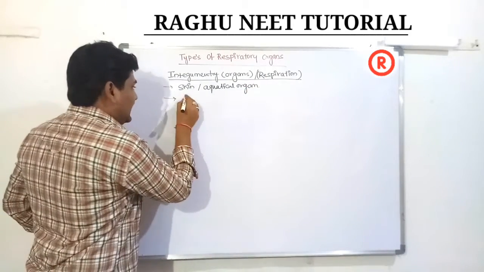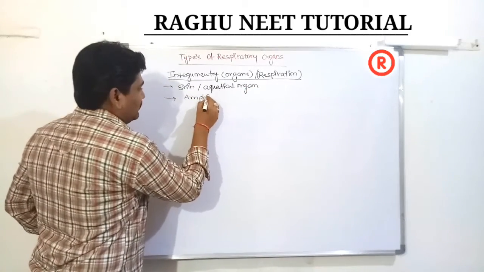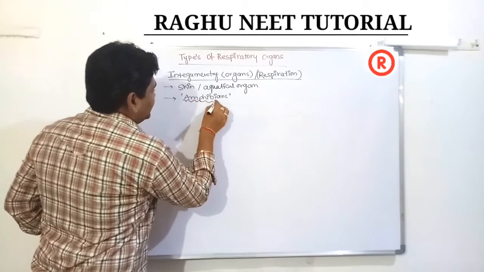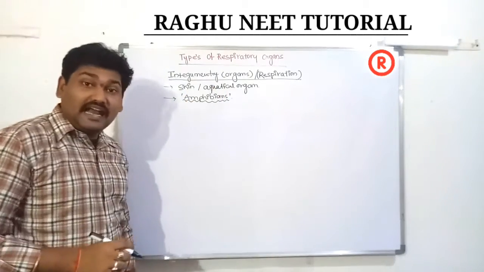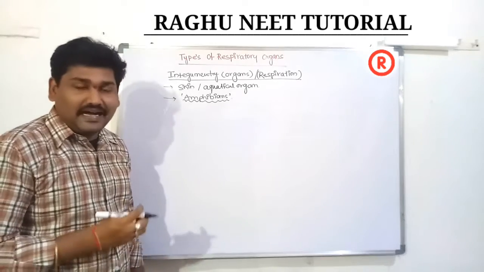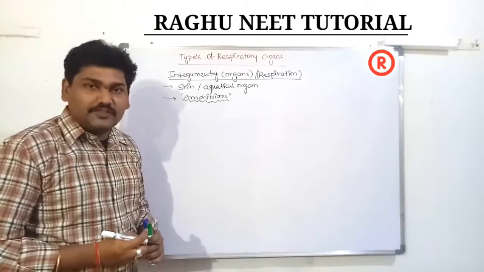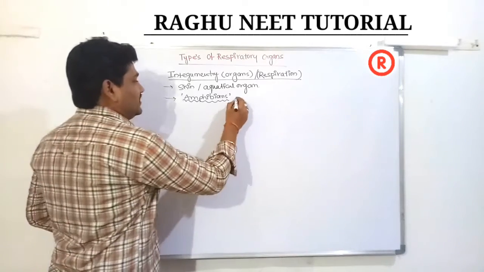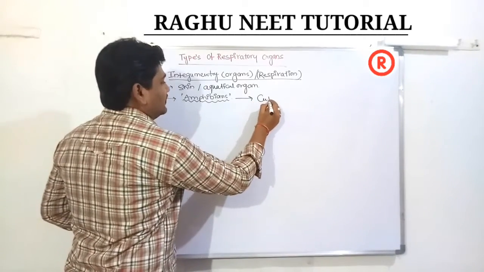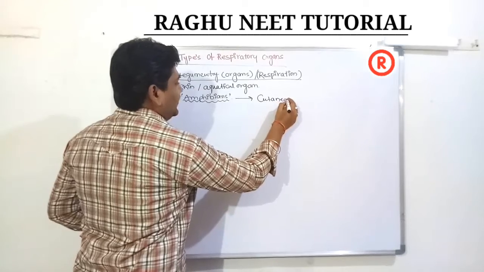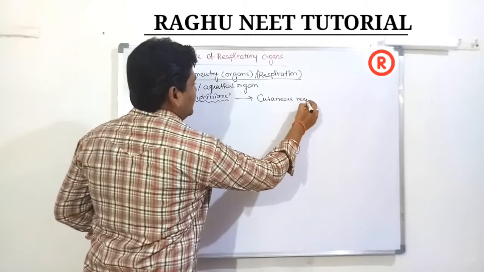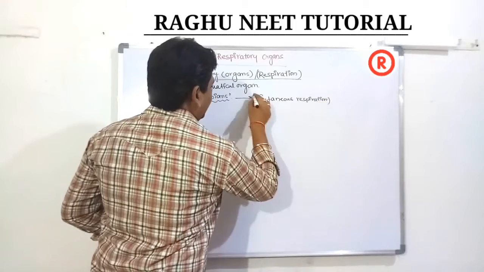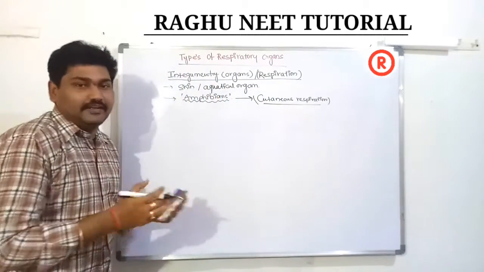Most of the amphibians respire through the skin in aquatic conditions. The amphibians exchange gases, that is, respire, through the skin. This type of respiration is known as cutaneous respiration. What is the meaning of cutaneous? Cutaneous and integumentary, these 3 are known as skin.